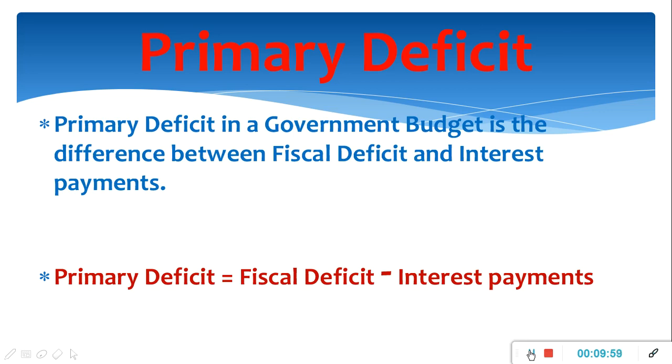The goal of measuring primary deficit is to focus on present fiscal imbalances, and to obtain an estimate of the amount of borrowing on account of current expenditure exceeding revenue, we have to calculate the primary deficit. Primary deficit indicates borrowing requirements of the government other than to make interest payment on accumulated debt.